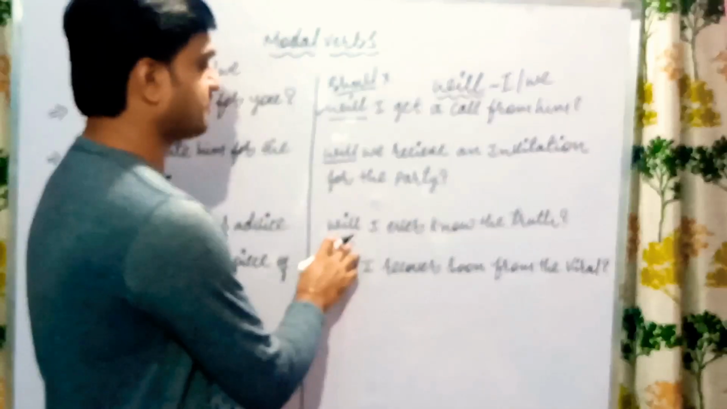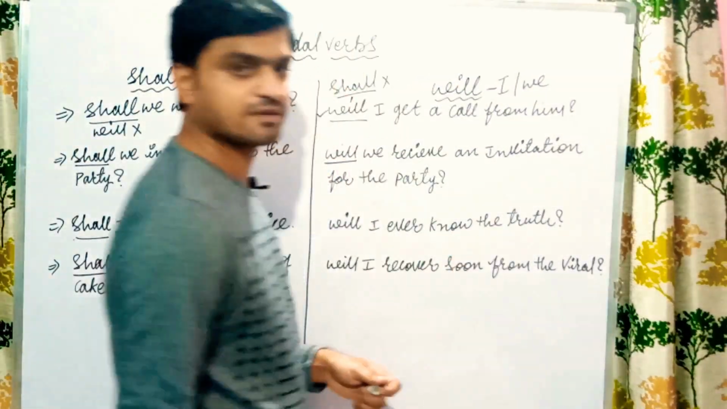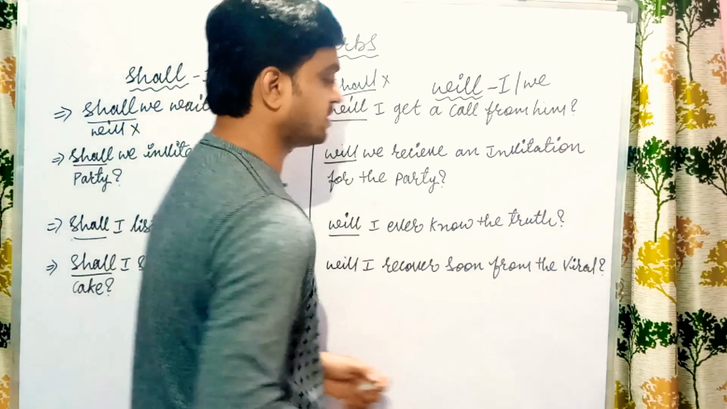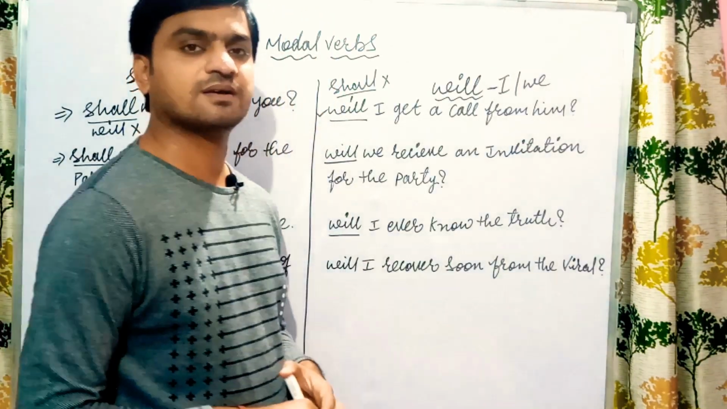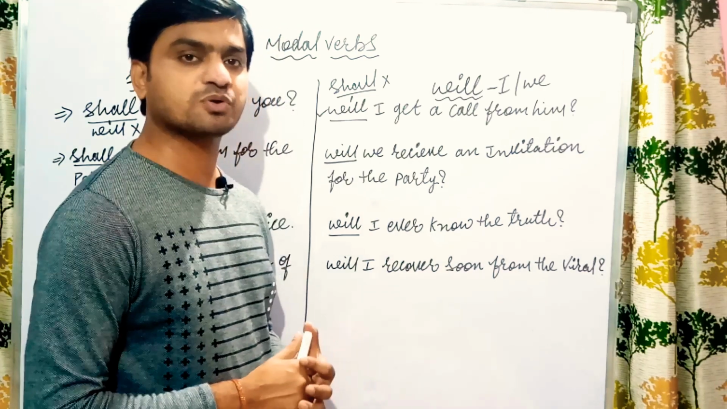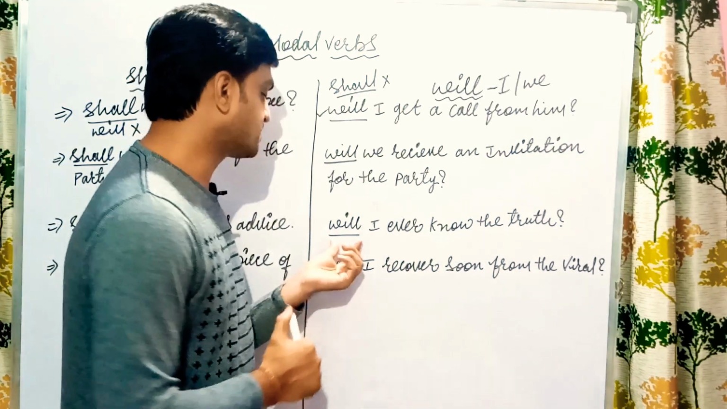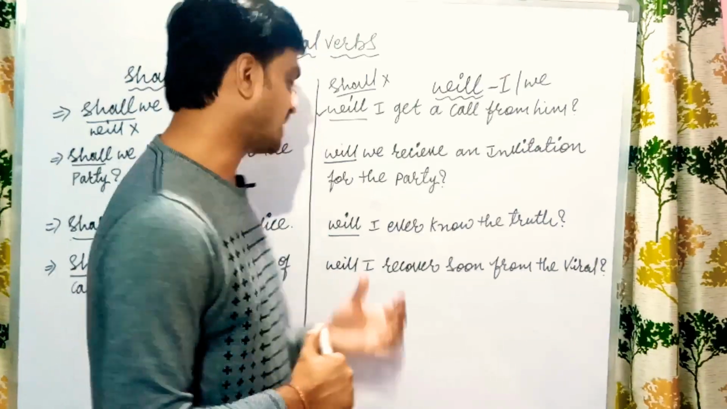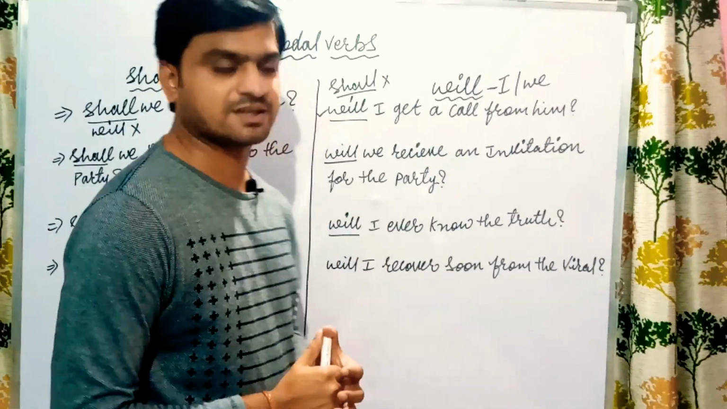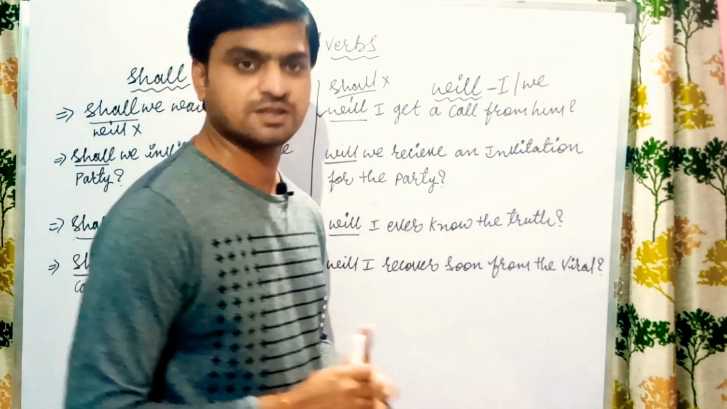And next, will I ever know the truth? Will I ever know the truth? So here you are in a doubtful situation, how long and when will I come to know the truth. So here it is also what? Here expectation, when the truth will be revealed. So that's why shall I ever know, we can't say, so will I ever know the truth is correct.